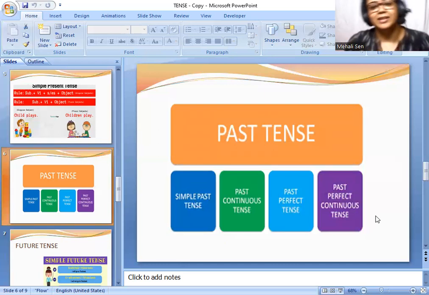Okay. Fine. So now in the future perfect tense, the structure should be just like this. Subject plus shall, will plus have plus V3 plus object. That is called future perfect tense. Means in the future, I will have done some work.